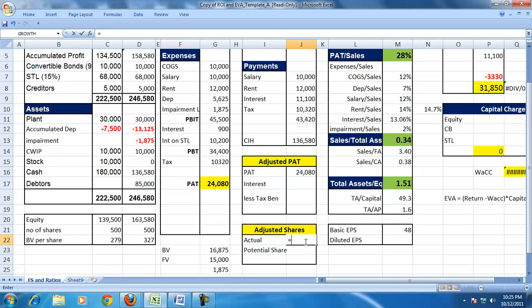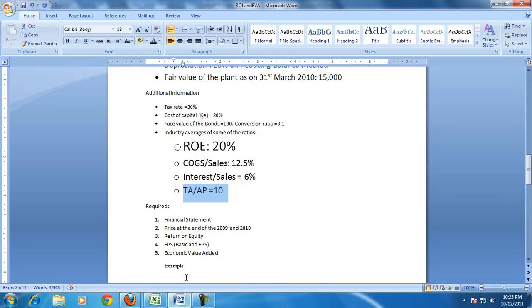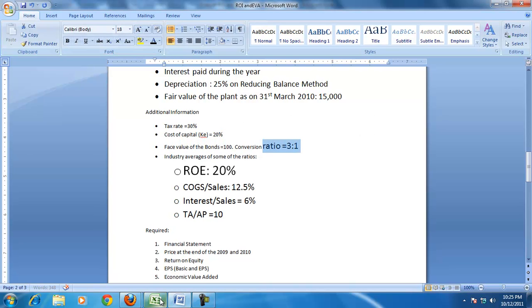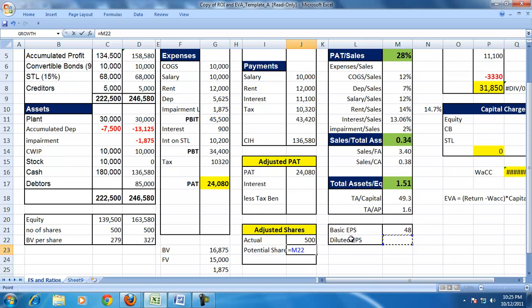Since there is a convertible bond, you will have potential shares, and it is mentioned here that each bond is converted into shares in the ratio of 3:1. So therefore potential shares is 300. So the total adjusted shares is 800.